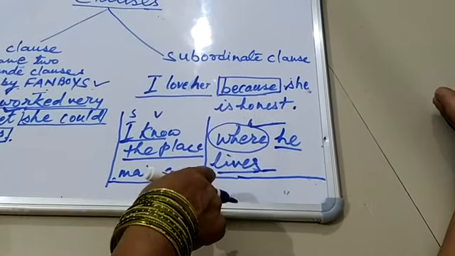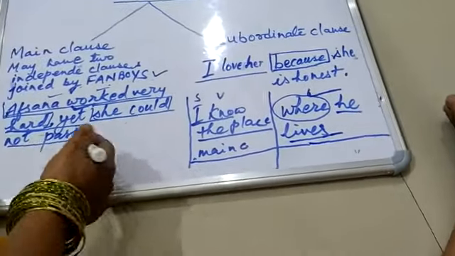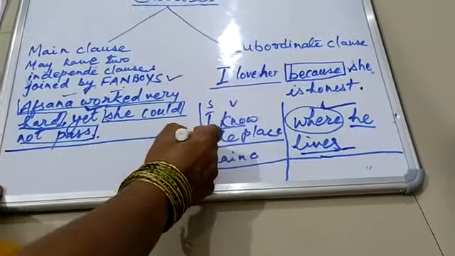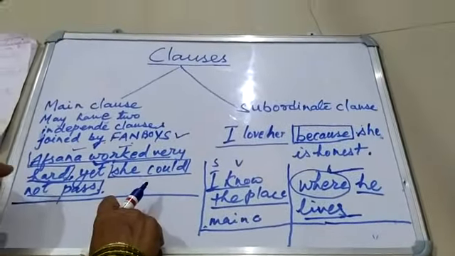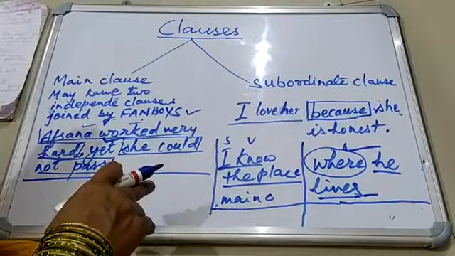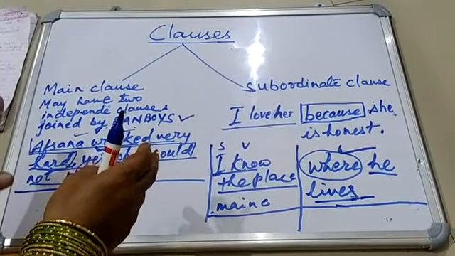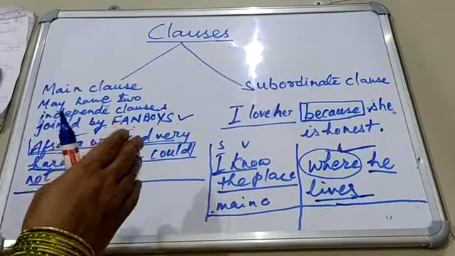I hope clause is clear. Let's revise once again. Clauses are like sentences only. They have a subject verb combination. They may give complete sense or they may not.